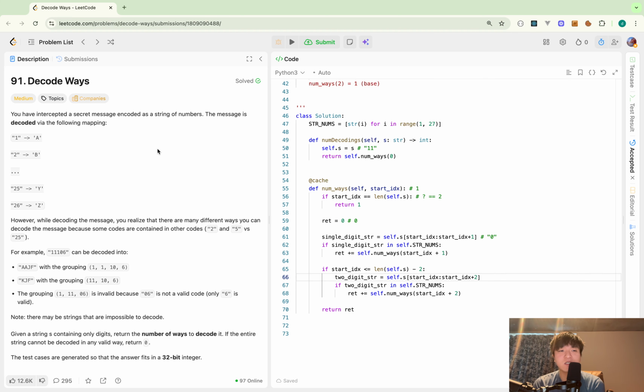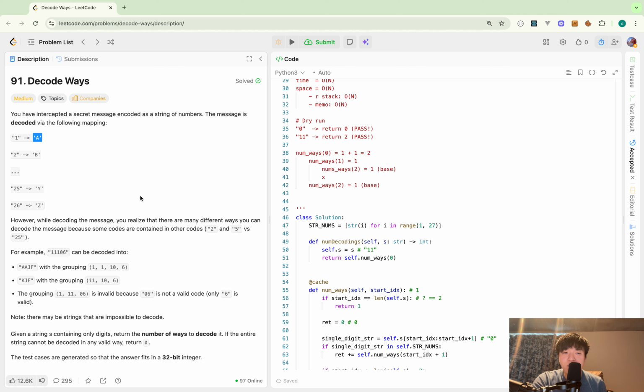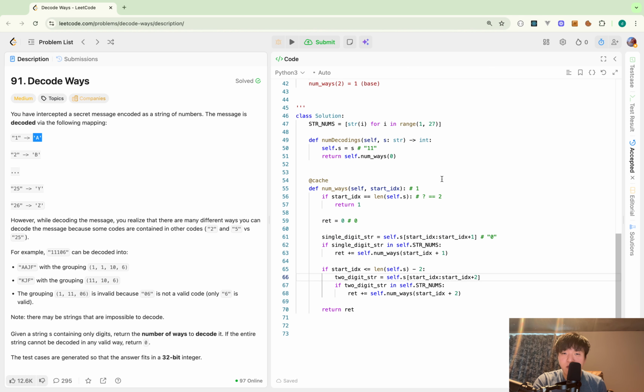So today's question, decode ways. So this is completely the typical dynamic programming question, and I solved it with top-down DP. So I'm given the string, and I will return the number of decoding ways. The string consists of only digits, and each number from 1 to 26 can be decoded into an English letter. Yep. So I use the recursion, top-down DP here in this question.